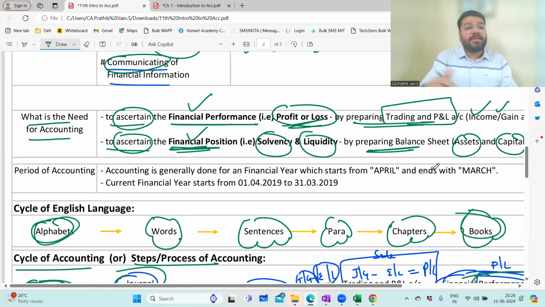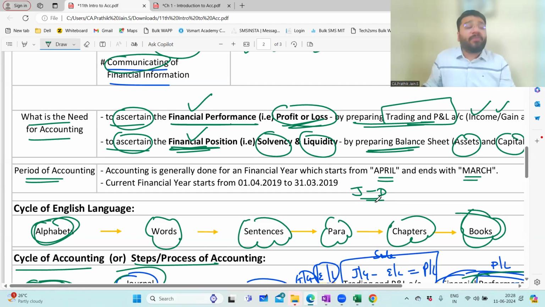One more important point. Sir, what is the period of accounting? Sir, we have calendar year, Jan to December. But in accounting, the period begins with April, ends with March. So can we follow an accounting period different from April to March? Yes. You can follow the calendar itself, Jan to December, any period.